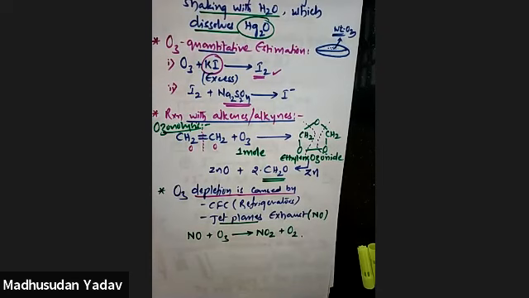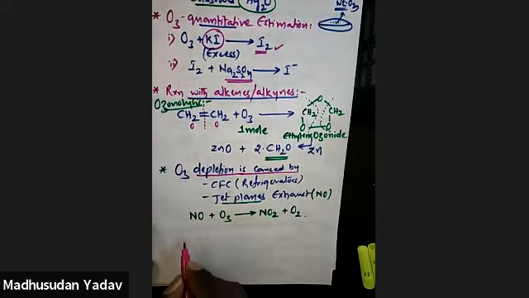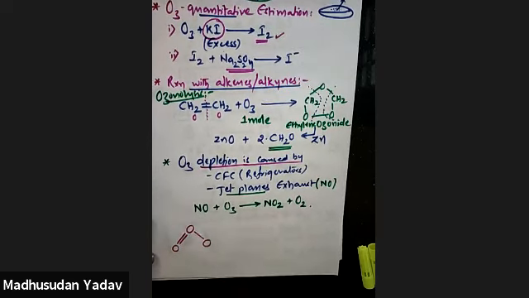Next, if you observe its structure, I'm talking about the ozone structure. Ozone is an angular shaped structure. This is the ozone structure. Here one oxygen has 2 lone pairs, here 1 lone pair, here 3 lone pairs, because one bond is less. Always oxygen tries to form 2 bonds.